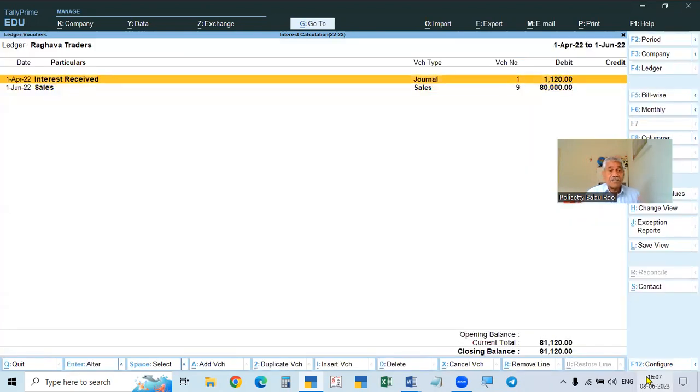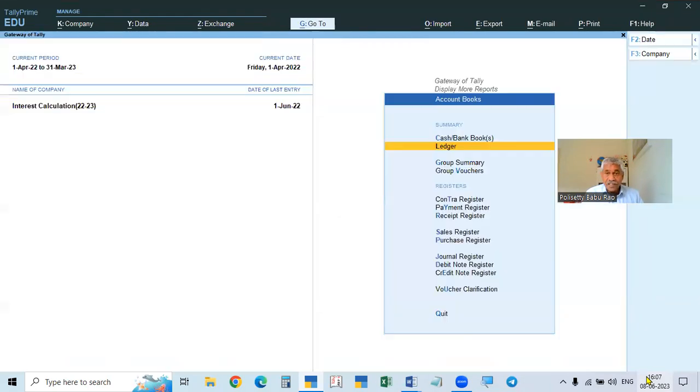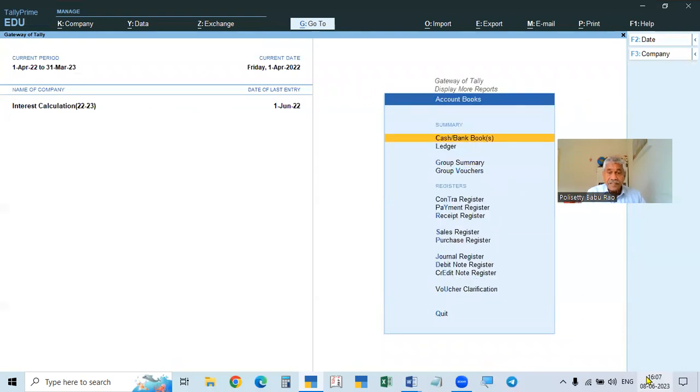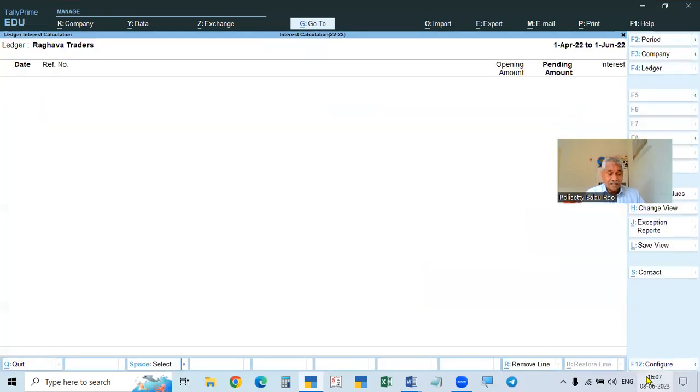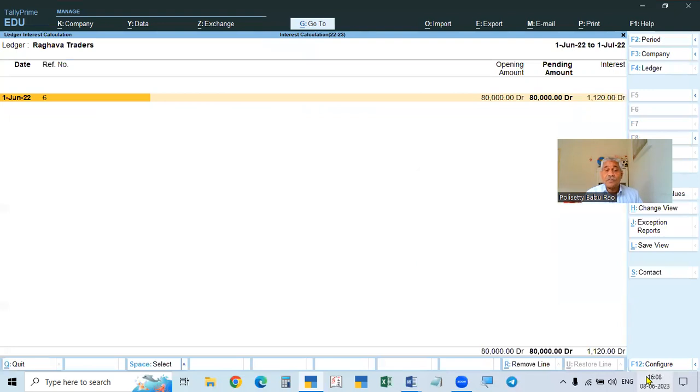Interest is calculated from first April. It is wrong. Interest is to be calculated from first June only. In the DSIL ledger for Ramana Traders, first April is wrong. It should be from first June to first July. So this is the 1,120 rupees we have to transfer, but it is not going, it is still showing.